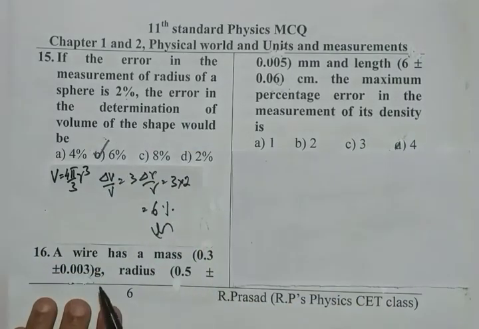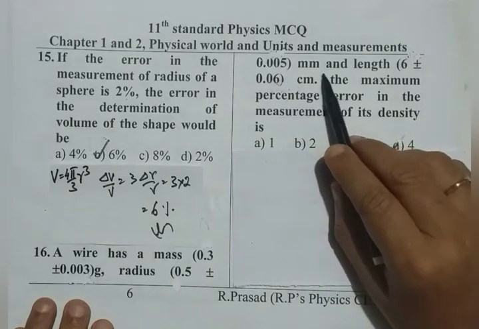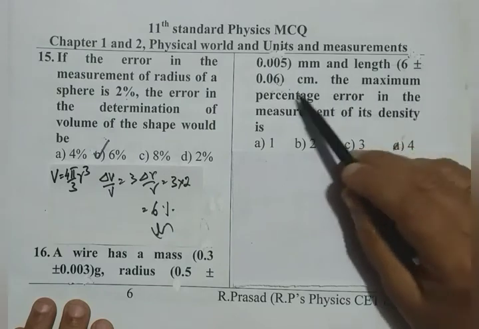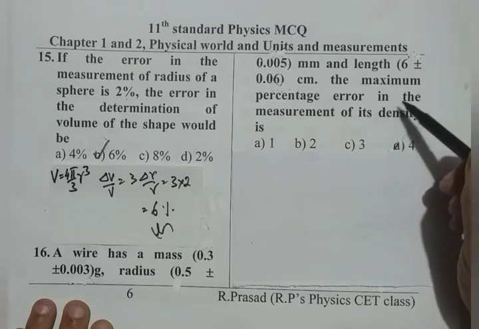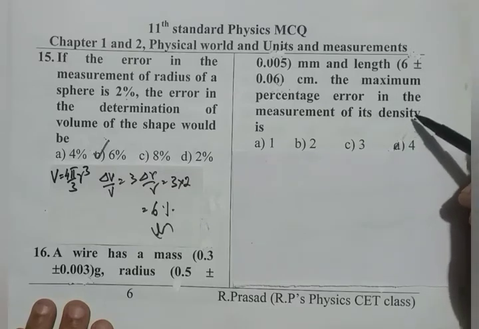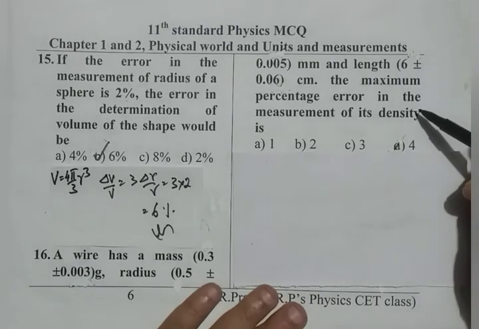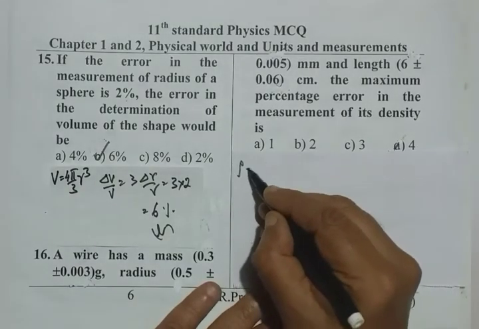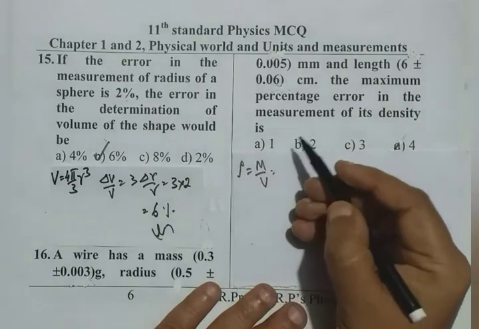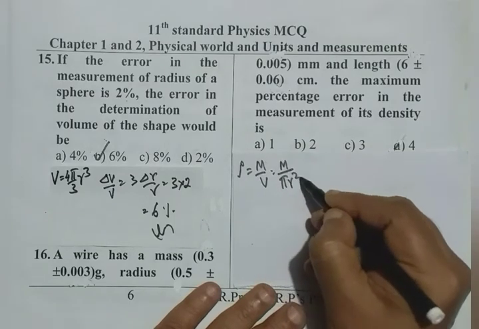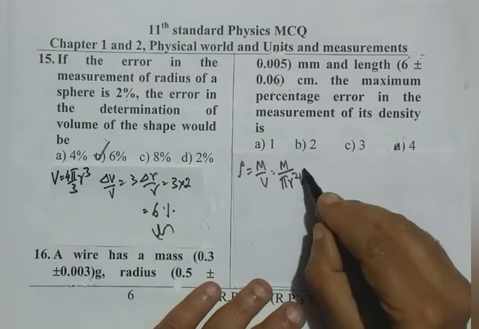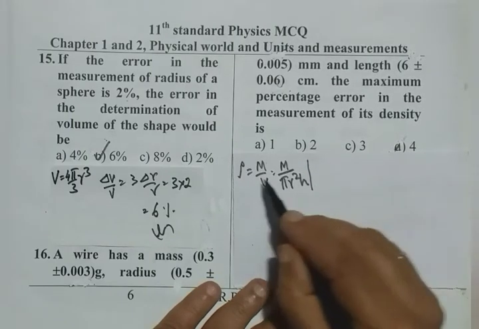Now, 16th question we read. A wire has mass 0.3 plus or minus 0.003 grams, radius 0.5 plus or minus 0.005 millimeter, and length 6 plus or minus 0.06 centimeter. The maximum percentage error in the measurement of its density. We write the formula for density as rho equals mass by volume. And as it is a cylindrical wire, we can write it as m by pi r square h.